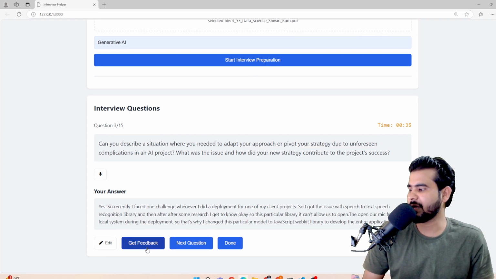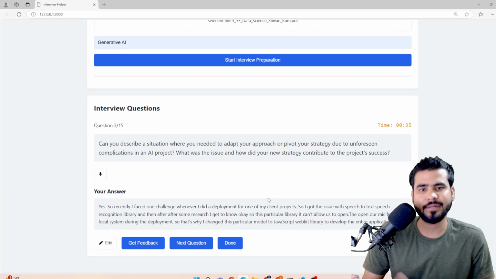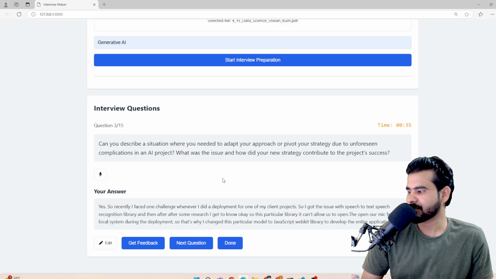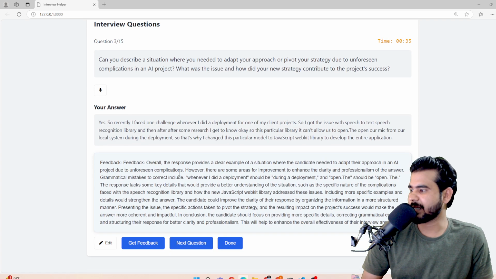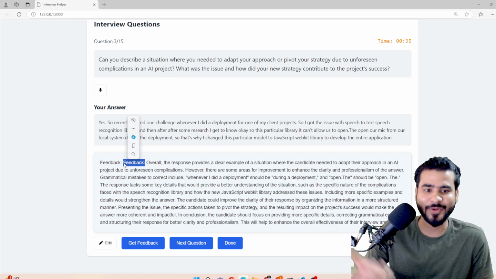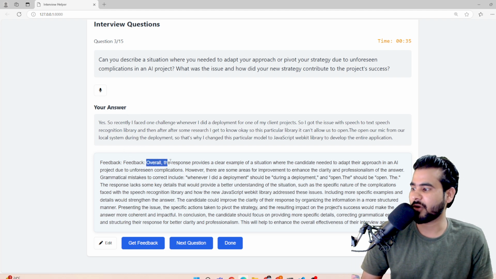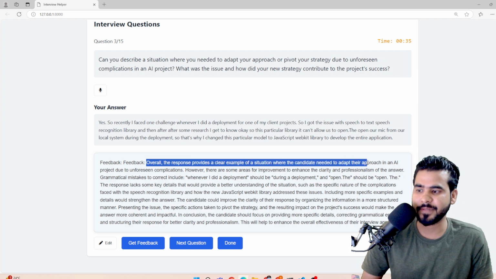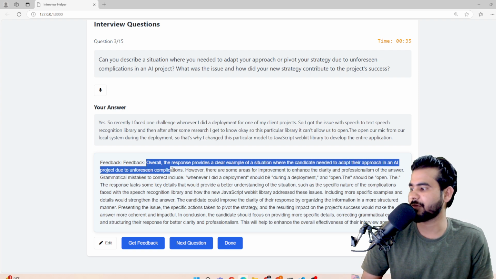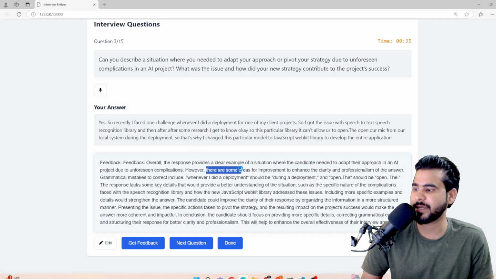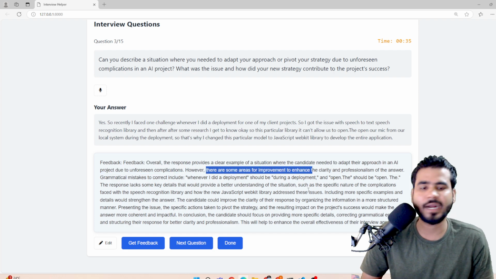Okay, now let's get the feedback, and after that I will generate the report. Now here we are getting the overall responses. Okay, so here we are getting feedback two times, so again I need to work on it. Okay, fine. Now here we are getting the response. Overall, the response provided a clear example of a situation where the candidate needed to adapt their approach in an AI project due to unforeseen complications.